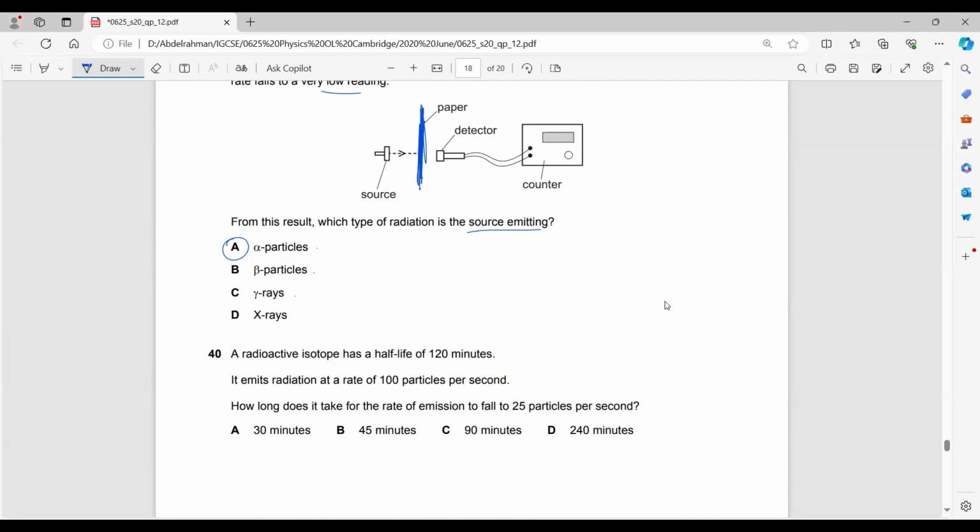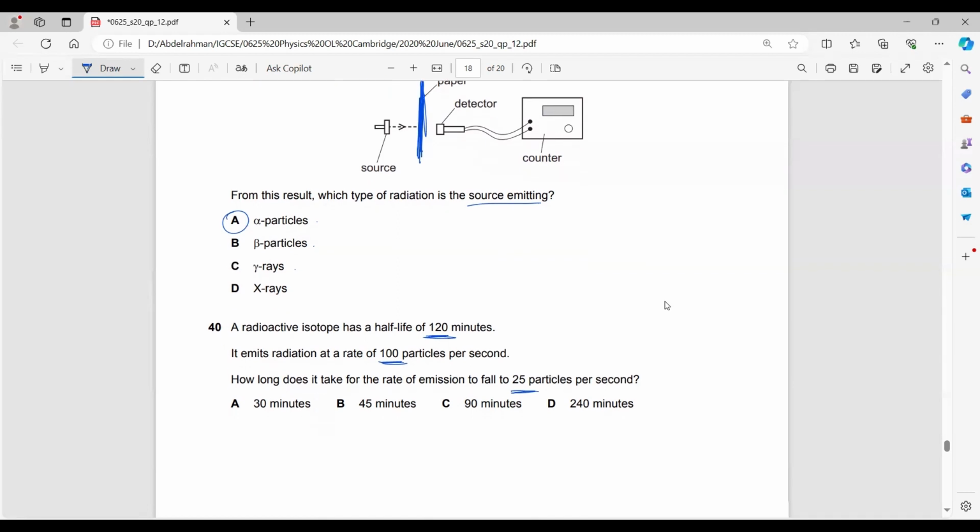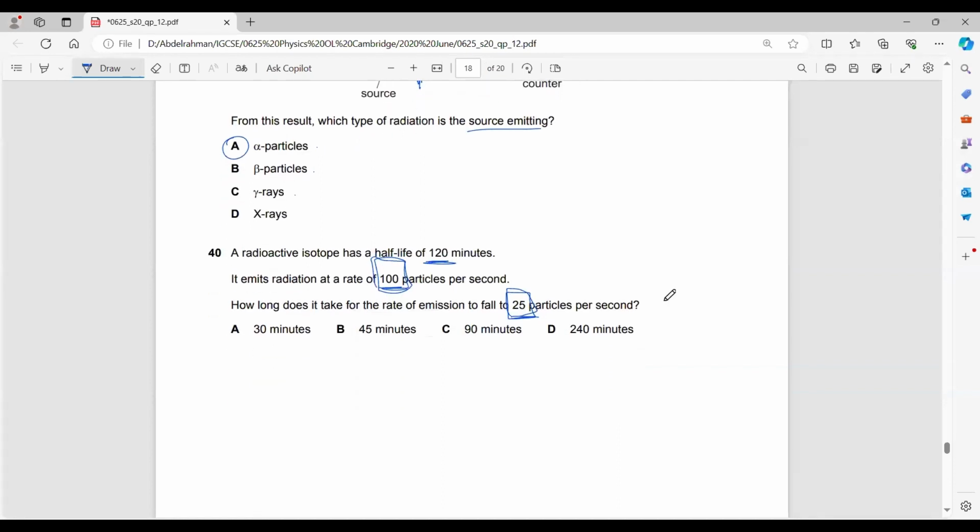A radioactive isotope has a half-life of 120 minutes. It emits radiation at a rate of 100 particles per second. How long does it take for the rate of emission to fall to 25 particles per second? Again, initially it had 100 particles per second. How long will it take to reach 25 particles per second?